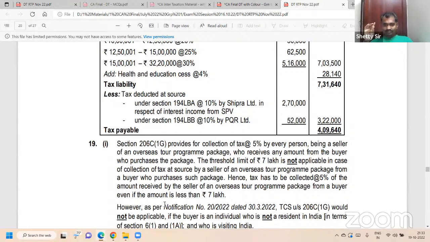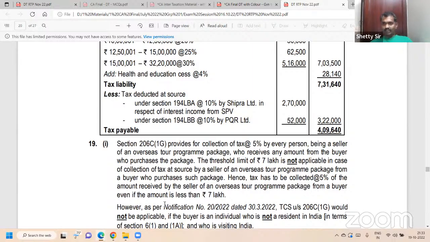However, it is not applicable. So 7 lakh or more, full stop and continue. Such 7 lakh limit is not applicable for a seller of an OTPP who purchases a package. Even 1 rupee is applicable. So 7 lakh is not applicable.